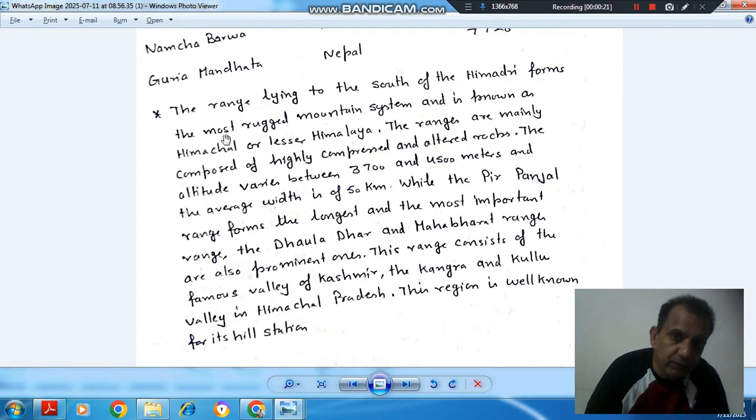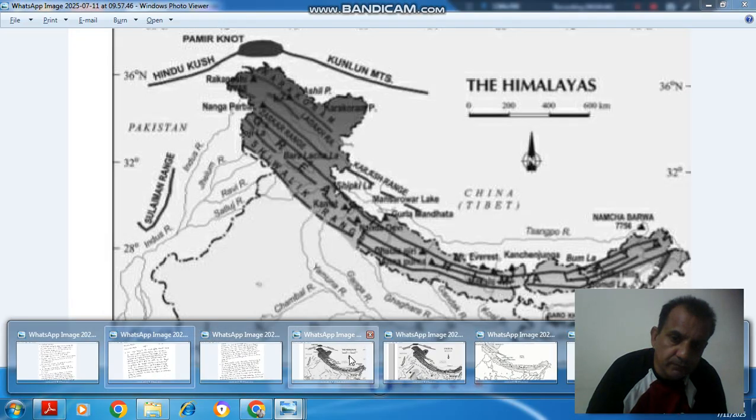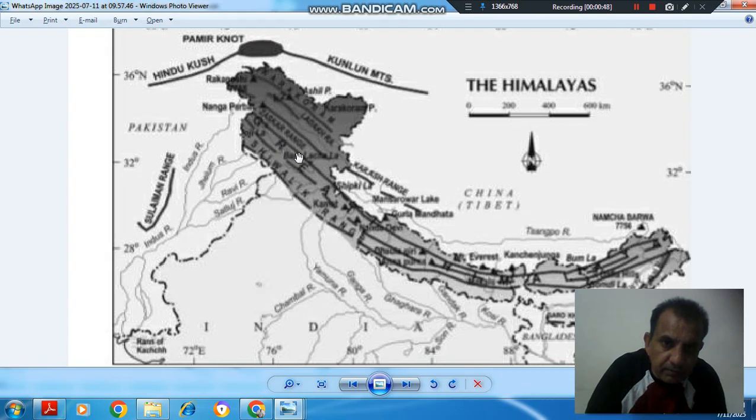The next point: the range lying to the south of Himadri forms the most rugged mountain system and is known as Himachal or Lesser Himalaya. So that is south of the Greater Himalaya or Himadri, and it is known as Lesser Himalaya. So in the map, this is the Greater Himalaya and this is the Lesser Himalaya.